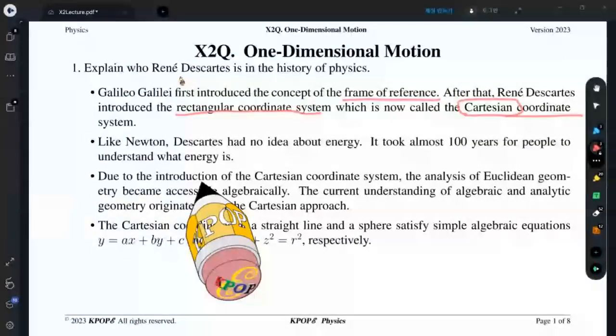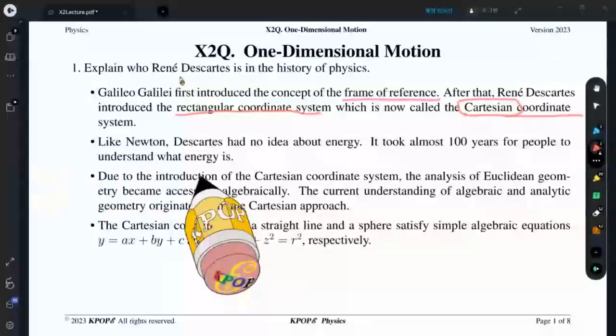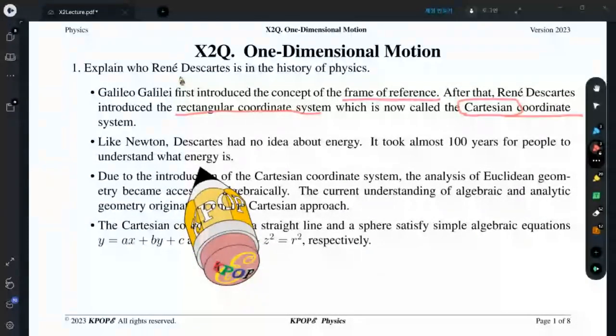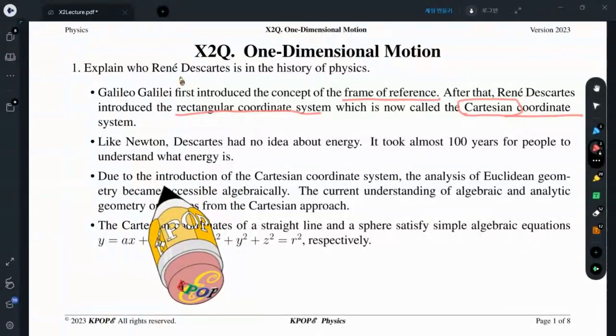The energy concept began with his competitor, Leibniz. But the establishment was about the French Revolution or Industrial Revolution.